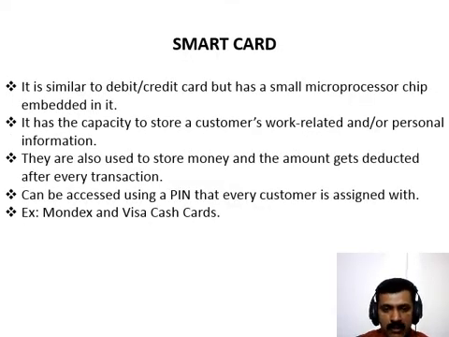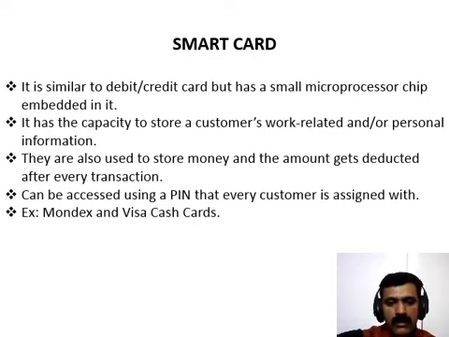The next one is a smart card. Smart card is again similar to a credit card or a debit card in appearance, but it has a small microprocessor chip embedded in it. It has the capacity to store a customer's work-related and personal information. Smart cards are also used to store money, and the amount gets deducted after every transaction. Smart cards are considered very secure as they store information in encrypted format, and they are less expensive and provide faster processing. Mondex and Visa Cash cards are examples of smart cards.